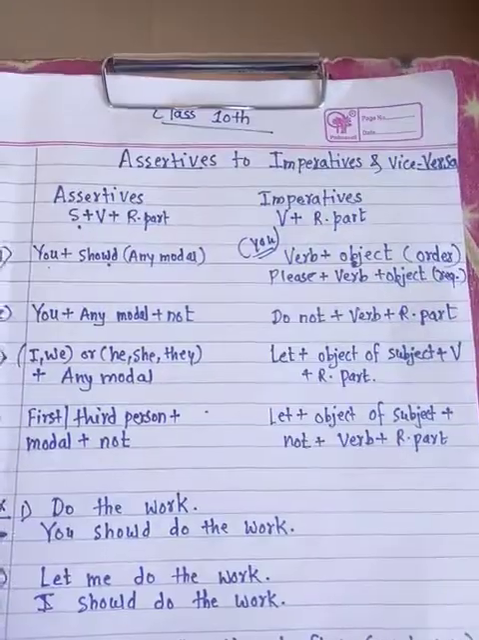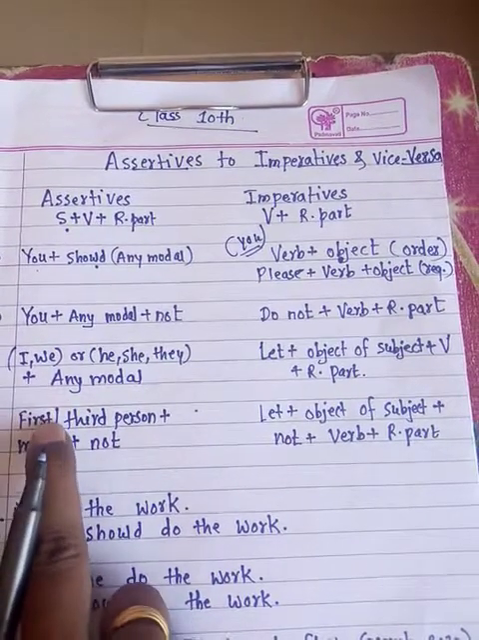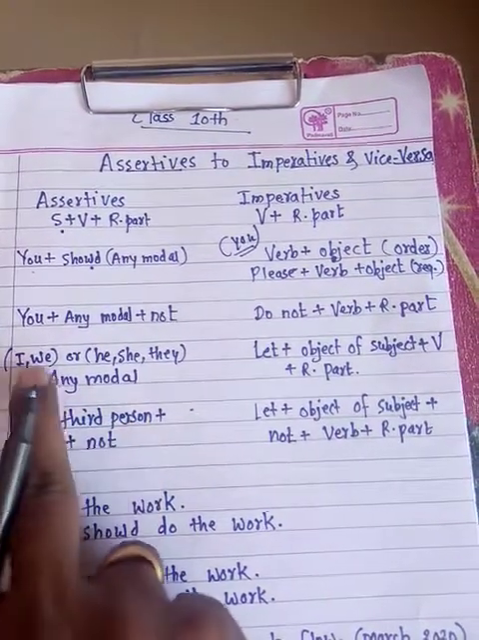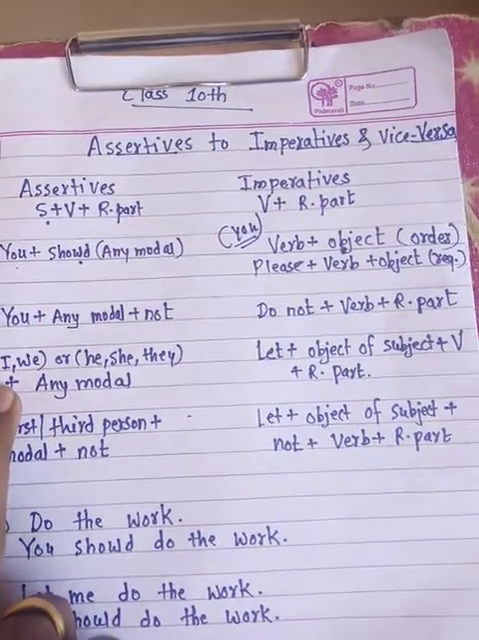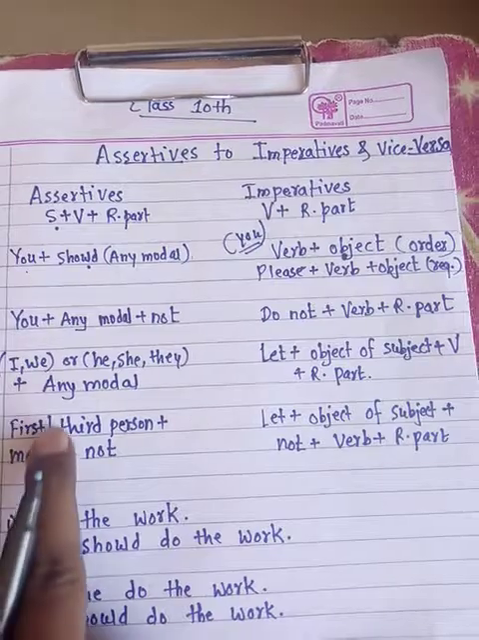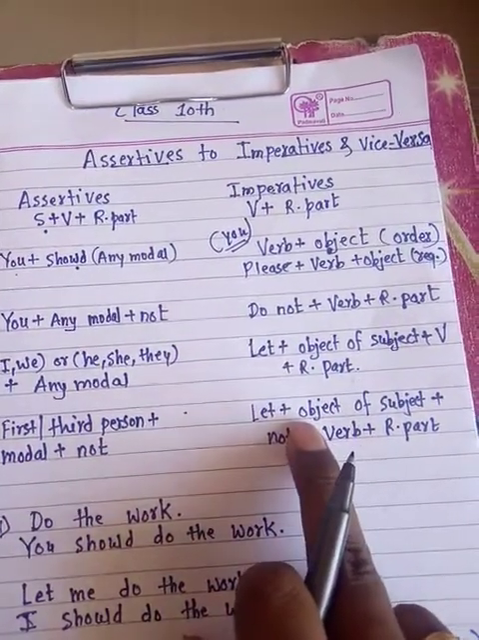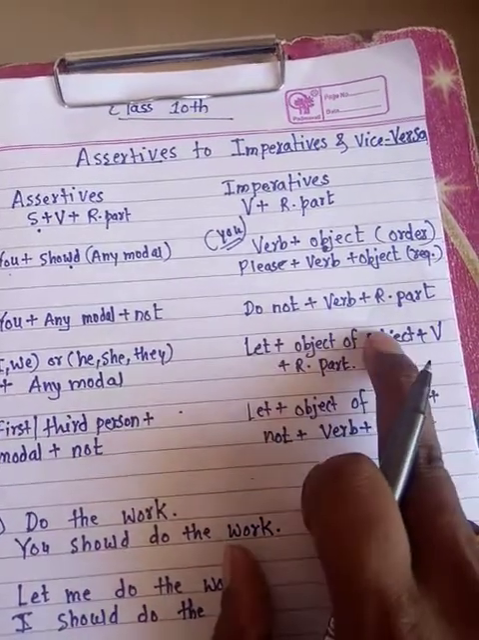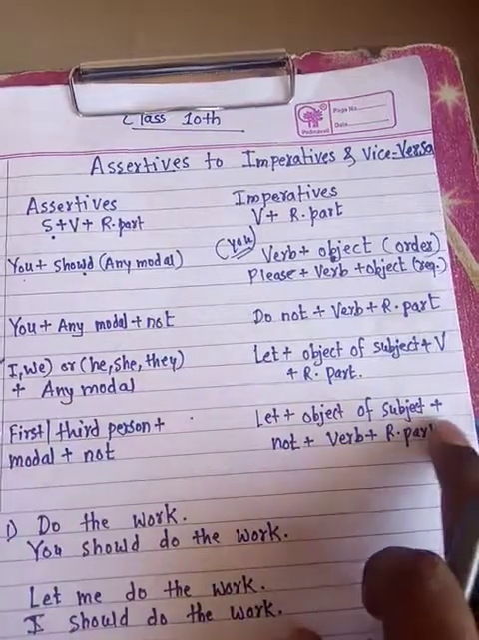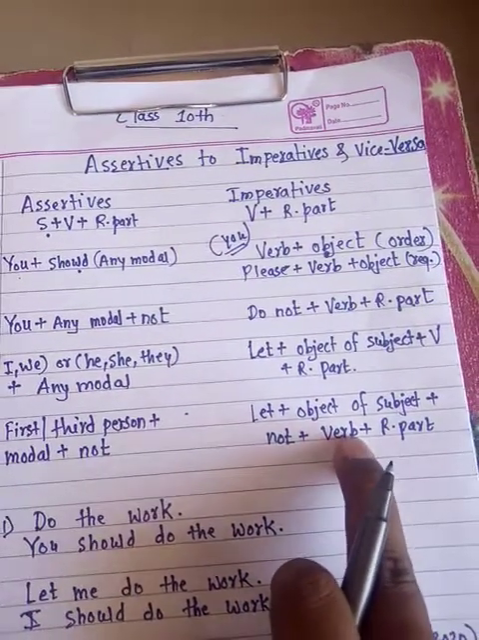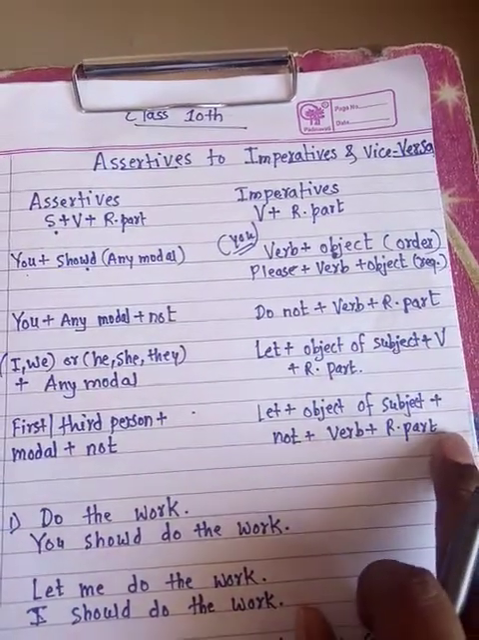And if there is negation, when sentences begin with a first or third person pronoun, means the same sentence, only not is taken before the verb, like first or third person modal plus not. Then the same structure you have to follow. Let plus object of subject, means me, us, him, her, them. Only thing is you have to add not before the verb form, and remaining things as it is.